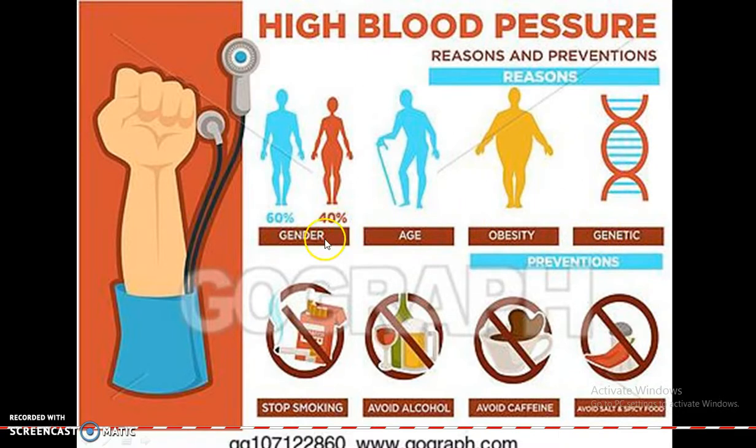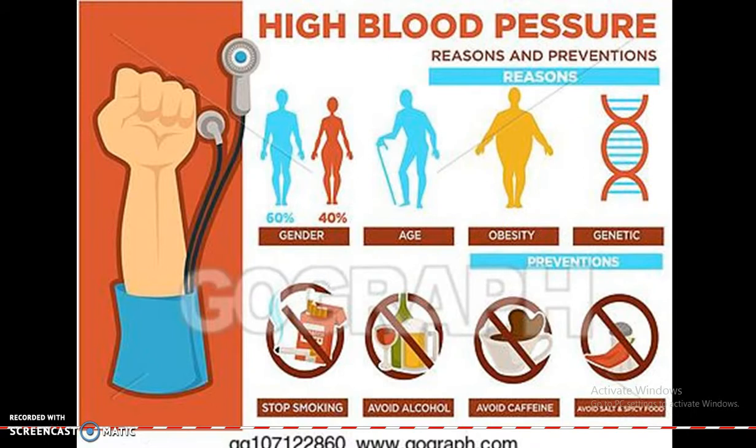In terms of gender, males are usually affected more than females, about 60% and 40%. As age increases, there is a chance that high blood pressure might cause the person to be in a morbid condition,